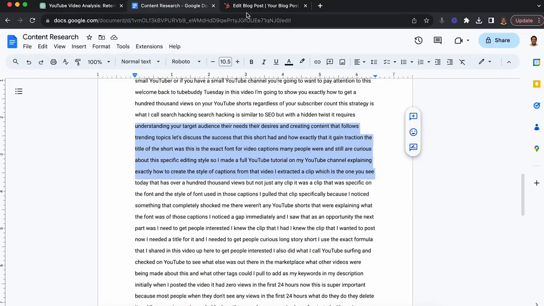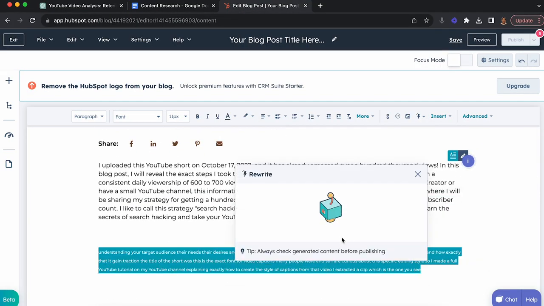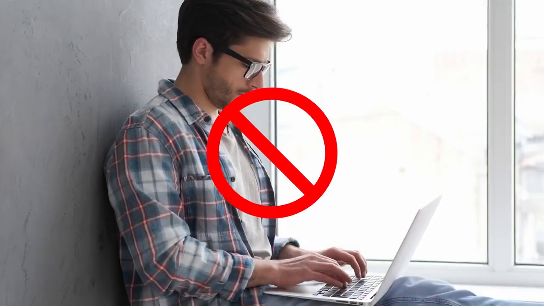So now what you're going to do is you're going to take your competitor's script that we just got, you're going to plug it into this new tool, and it's going to rewrite everything about it. Now my favorite part about this tool is it's literally going to save you hours and hours of work so that you can spend that time doing the things that you actually like and not scripting out YouTube videos.